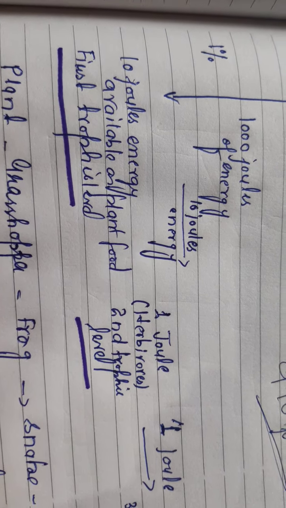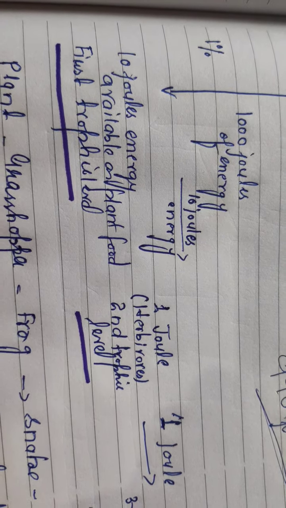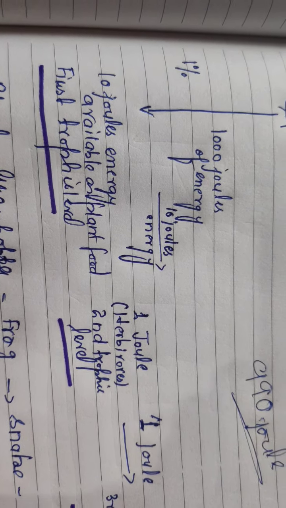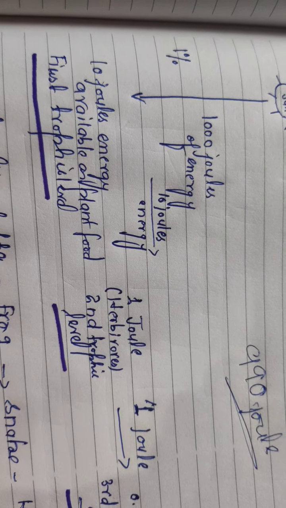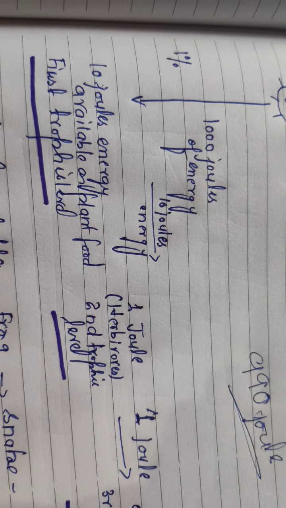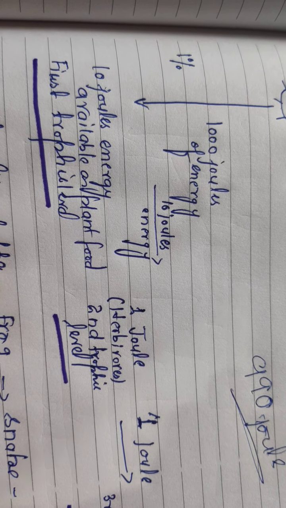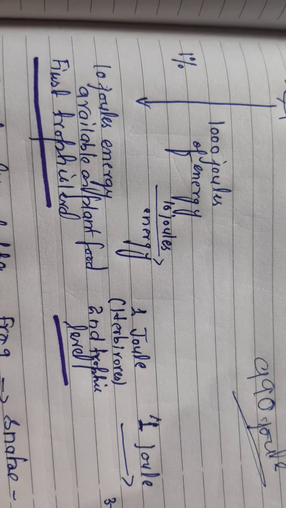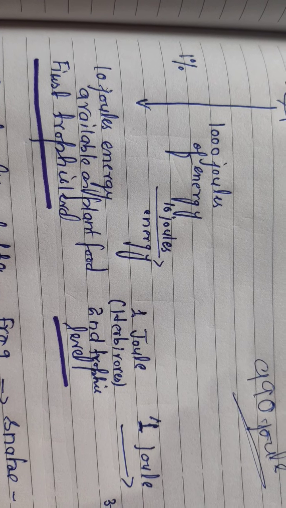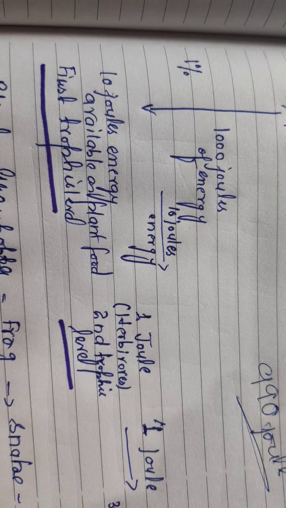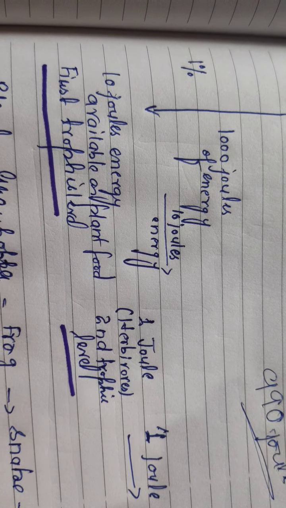For example, plants are eaten by herbivores. Any herbivore, like a deer. The plants are the first trophic level of this food chain and have 10 joules of energy in them.